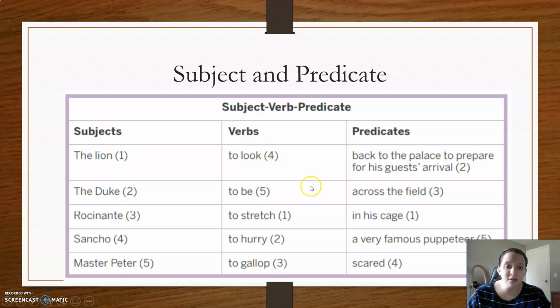Sancho looks scared. Master Peter is, remember we can change to be, we wouldn't say Master Peter to be. Master Peter is a very famous puppeteer. With those changes, we are able to make the subject, verb, and predicate all in agreement.